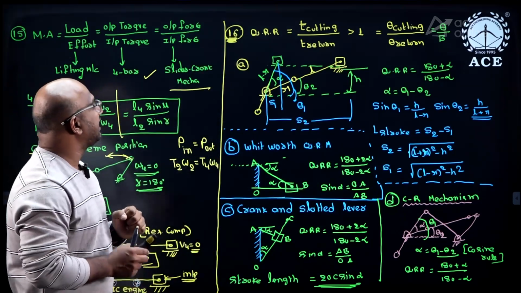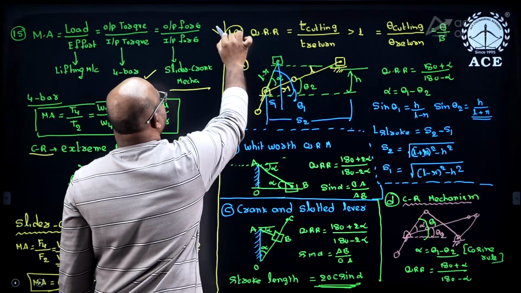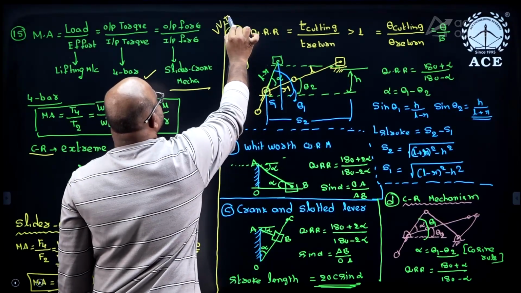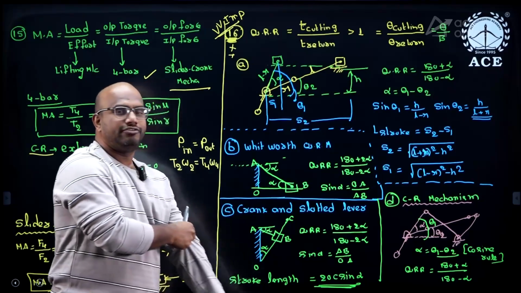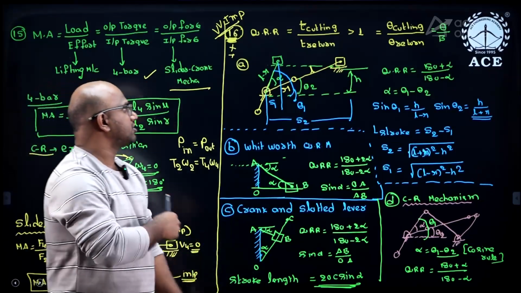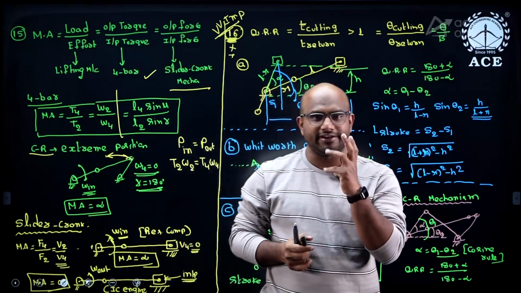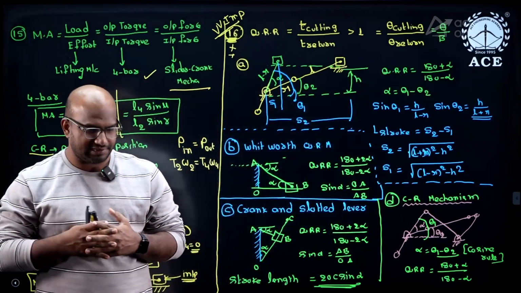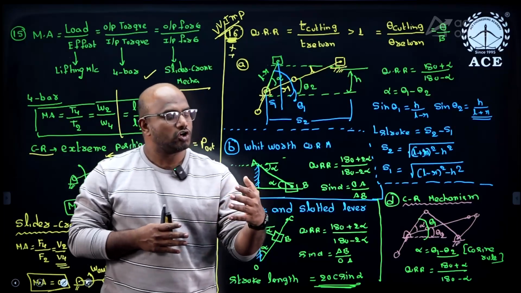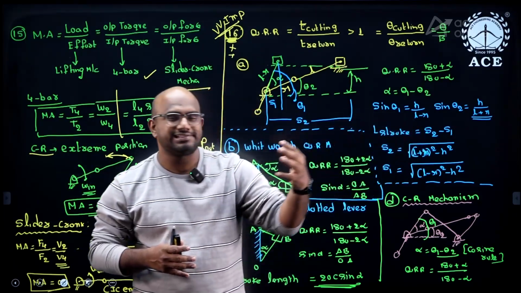Next, quick return ratio. Very, very important. From the quick return ratio, I am going to get a 2 marks question. First, I will briefly explain what is meant by quick return ratio. As you know, in some machines the forward stroke is a cutting stroke and the return stroke is an idle stroke.